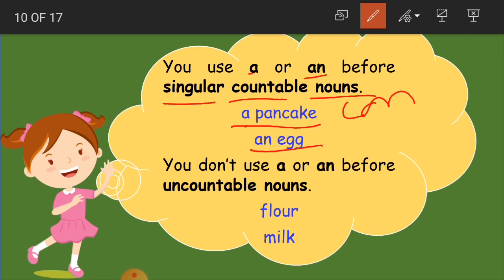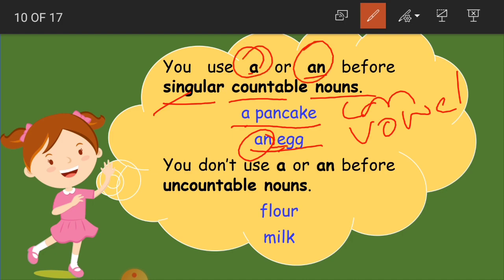This gives a consonant sound for us. P is a consonant, okay? And an egg, this is also a single egg only. But because E is a vowel, we use an here. We use an here because this is a vowel. Clear, children? So for singular countable nouns, a and an are used. Okay, and you don't use a or an before uncountable nouns.